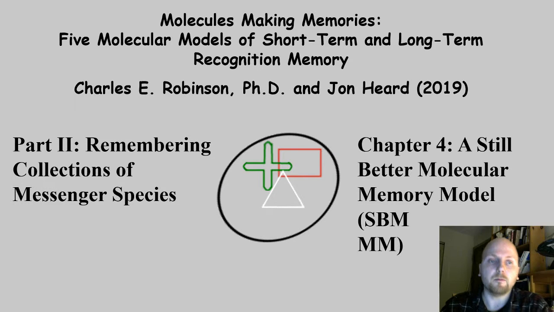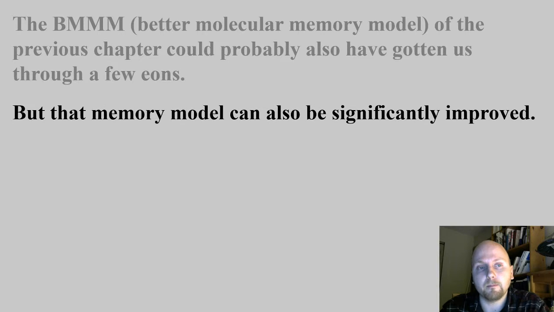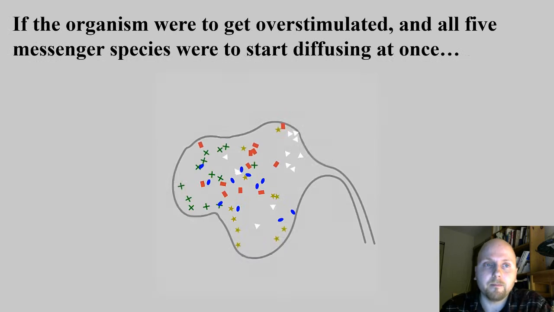Part 2. Remembering Collections of Messenger Species. Chapter 4. A Still Better Molecular Memory Model. The better molecular memory model of the previous chapter could probably also have gotten us through a few eons. But that memory model can also significantly be improved.